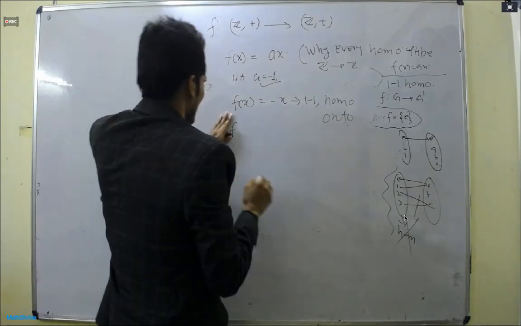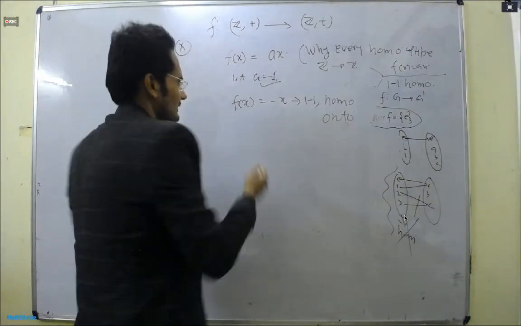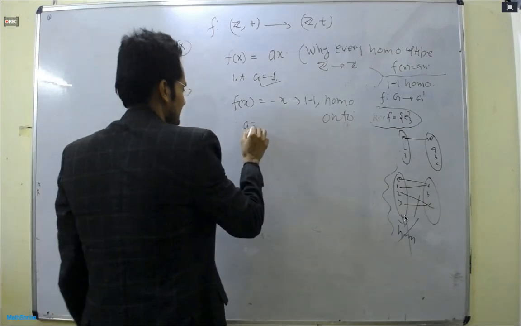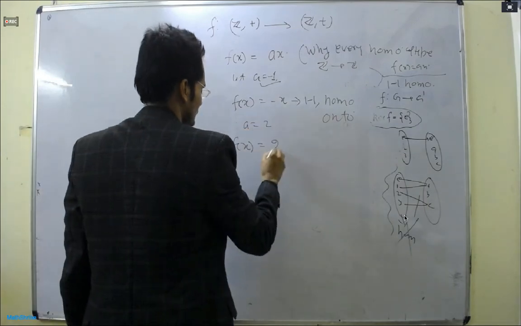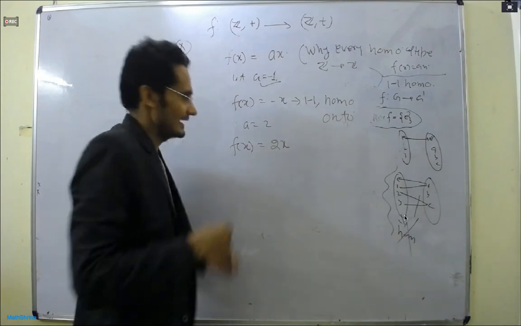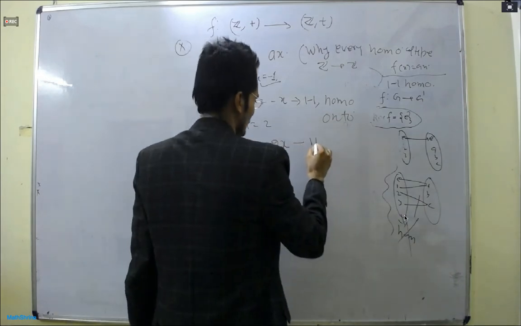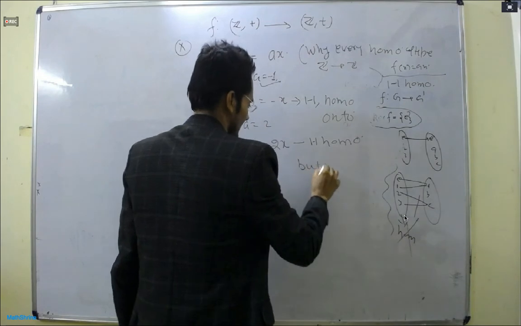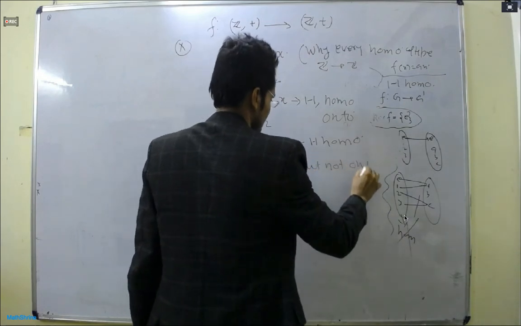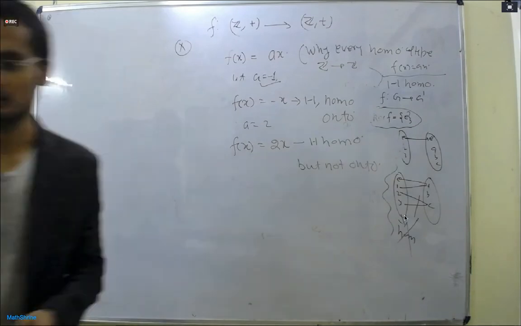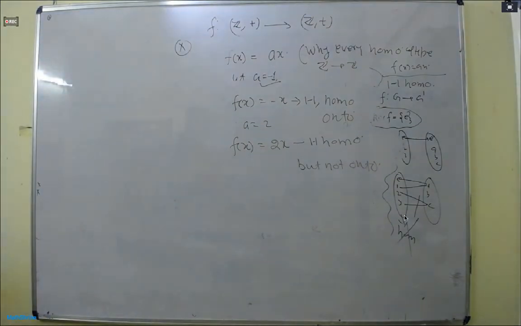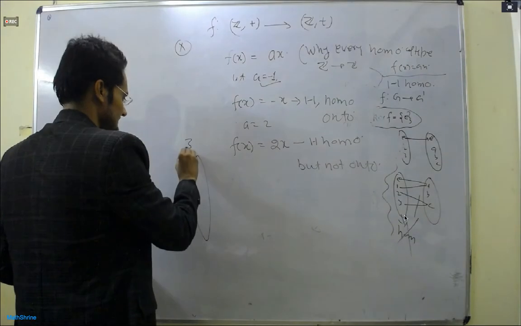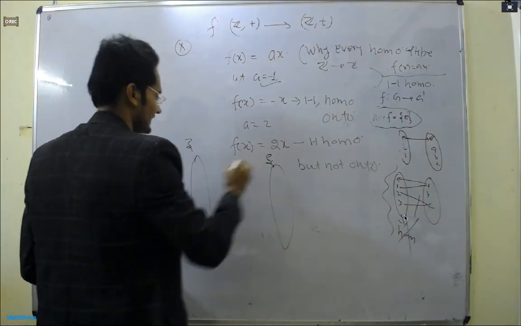All right, you can check it here. This is Z, this is G: 0, 1, 2, 3, 4, and so on, minus 1, minus 2, minus 3. So 0 will go to 0 because f(x) is equal to 2x. 1 will go to 2, 2 will go to 4, minus 1 will go to minus 2.